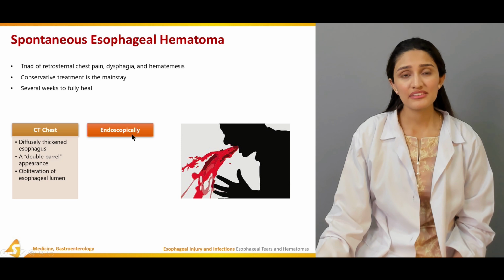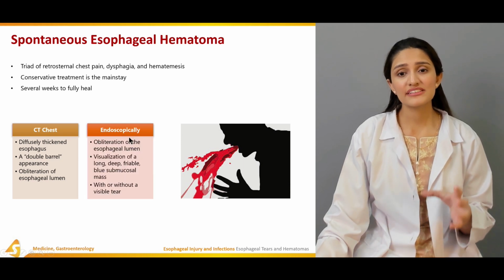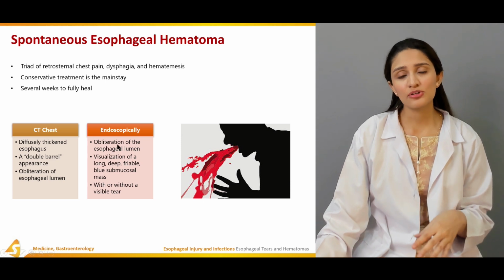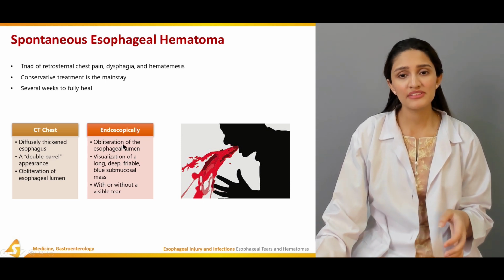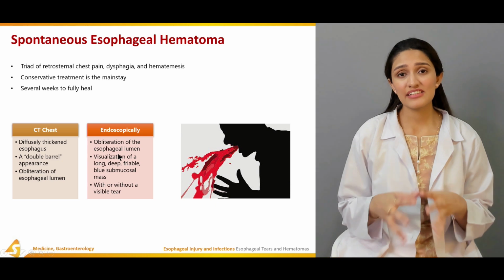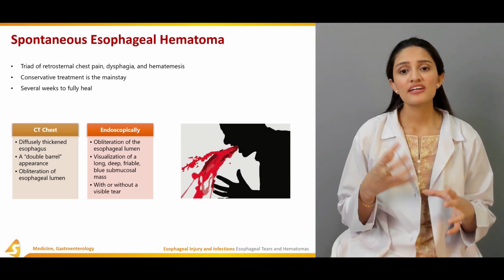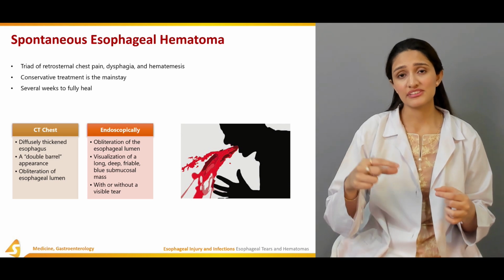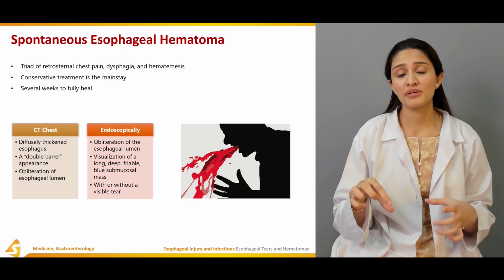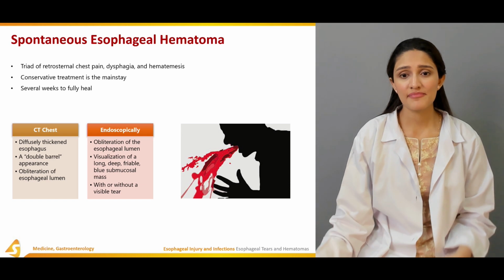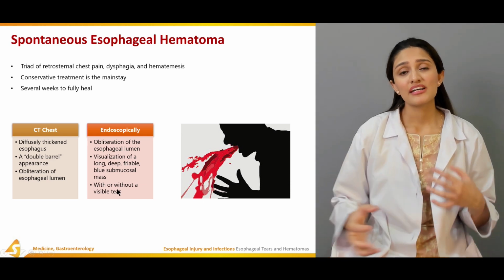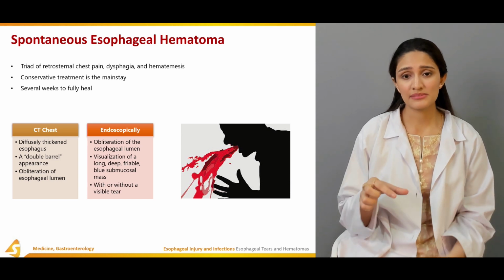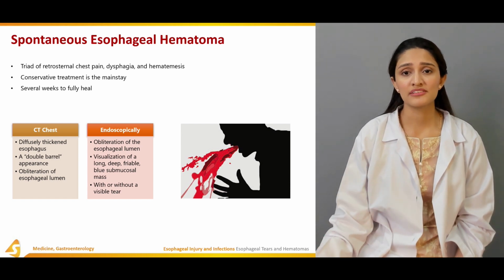And endoscopically, if we see the esophagus, we can see the obliteration of the esophageal lumen. And if we see very clearly, there's a long, deep, friable blue submucosal mass, which is known as the hematoma, within the mucosal surface. And it can be present with or without a very visible tear with the hematoma.